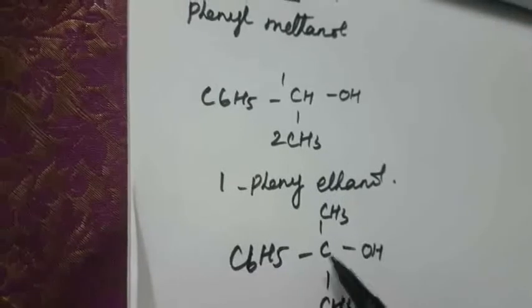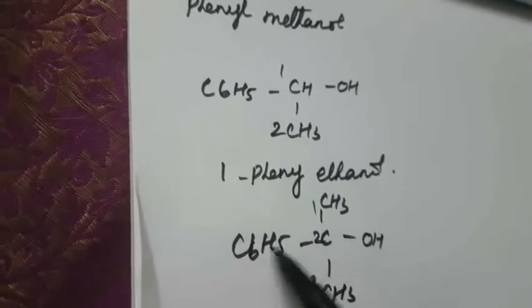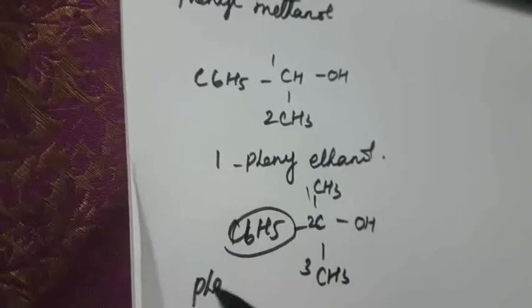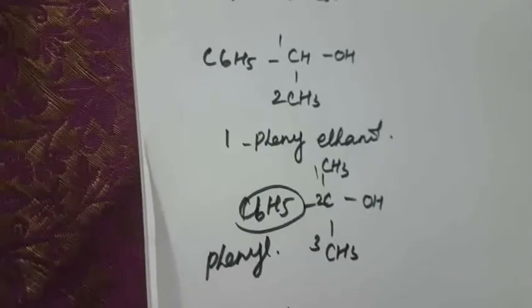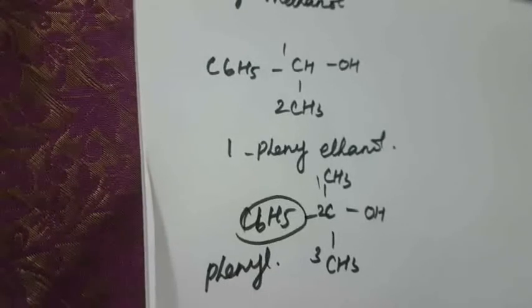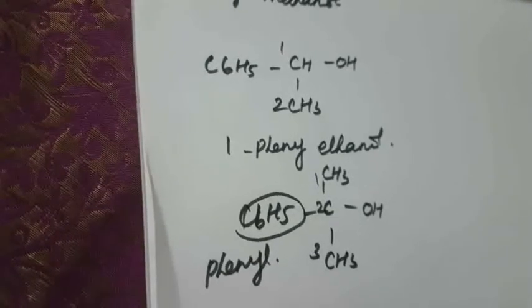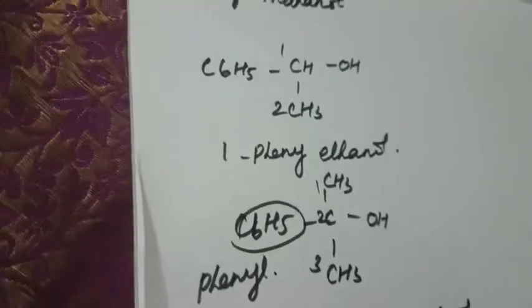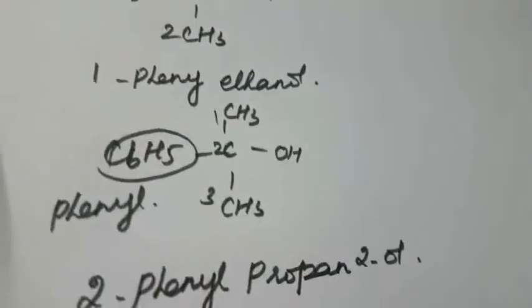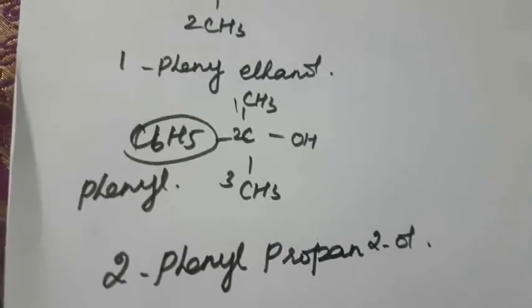So how to write? 1, 2, 3. The second position contains the phenyl group. So 2-phenylpropan-2-ol. Okay, so this is the IUPAC name of the OH group attached to the benzyl group.